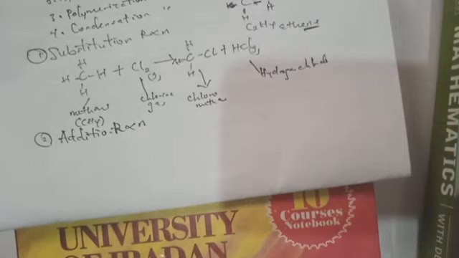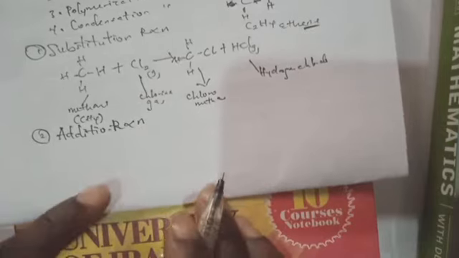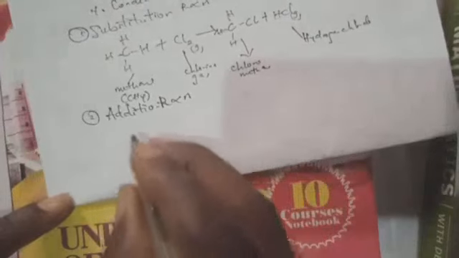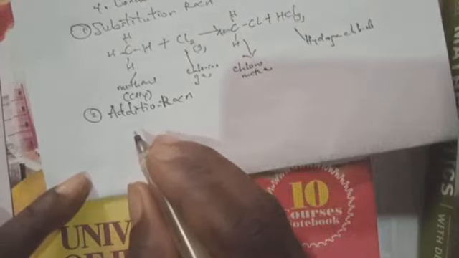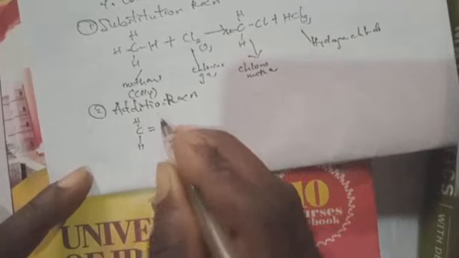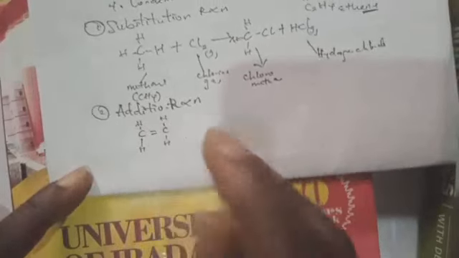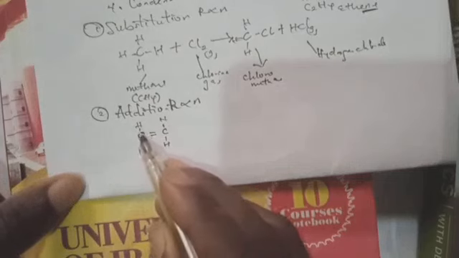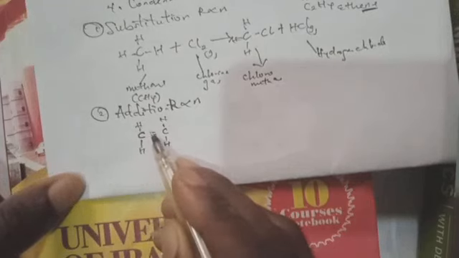Now, let's say an example. Let's use ethene. You know ethene is C2H4, whereby we are having C with double bond, then we have 4 hydrogen. So as I said before, it must be 4 bonds with the carbon atoms, that is 1, 2, 3, 4.